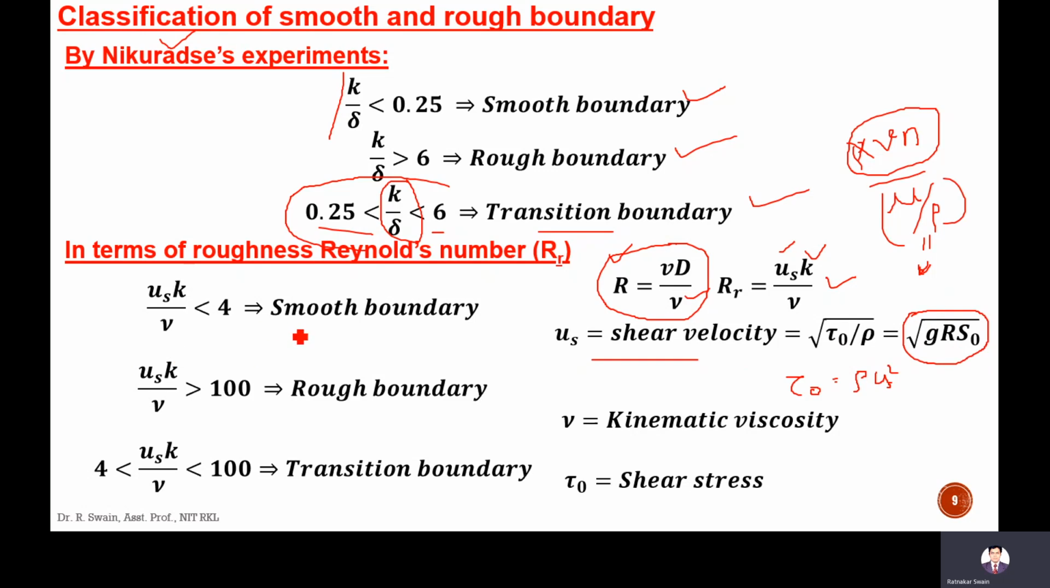So here the classification is according to the roughness Reynolds number. If it is less than 4, then the boundary is called smooth boundary. If it is more than 100, then it is called rough boundary. If it is in between 4 and 100, then it is called transition boundary. So like this, the classification of smooth and rough boundary is done.